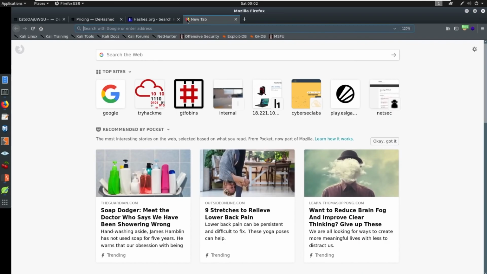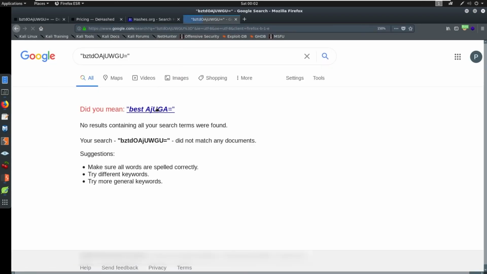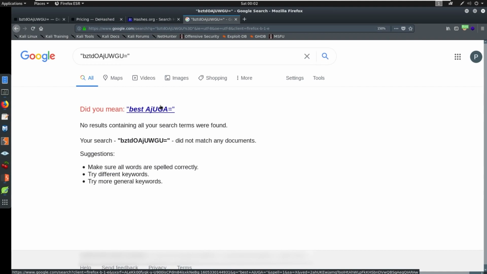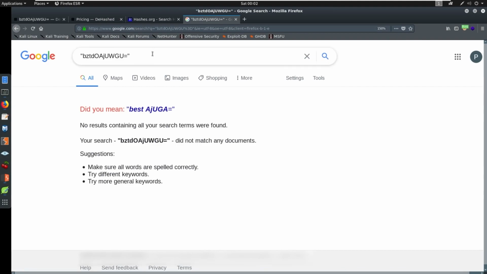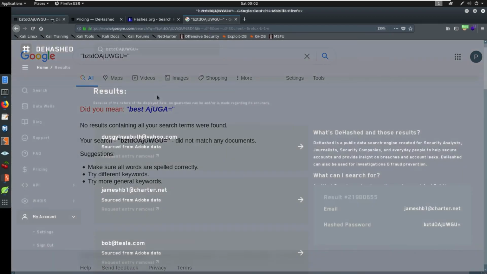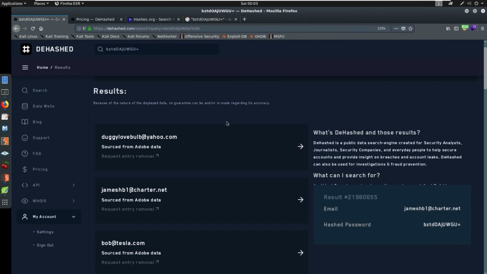Now, if you put this into Google as a search, you can see it didn't come back with anything either. So we want to make sure that when we're searching this, we try all options. There is an Adobe database on GitHub that will actually show up here if you put in a hash and it shows up. So with that being said, this is what I want you to start thinking about when we're hunting down breach credentials. How can I take a person or company that I'm looking into?